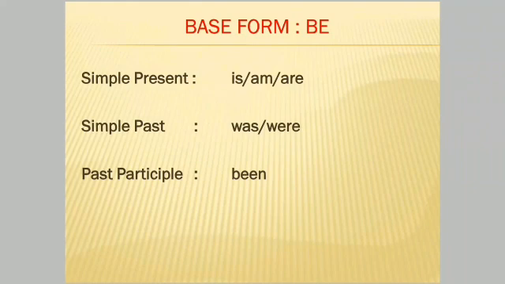Students, now I want to tell you about one very important verb, that is be verb and its forms. Is, am, are. Is, am, are the present forms of verb be. Was, were are the past forms of the verb be, and been is the past participle form of verb be. Students, you have to learn these forms of verb be. Its usage I'll tell you later on.